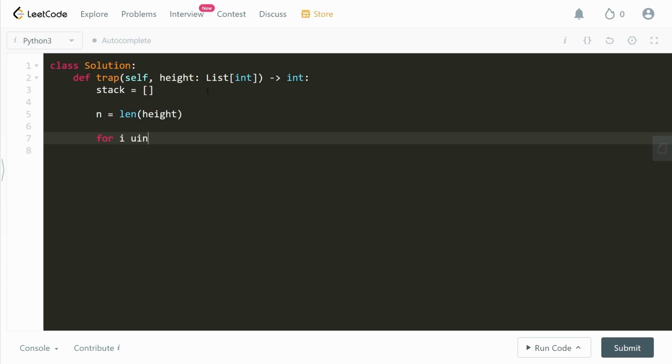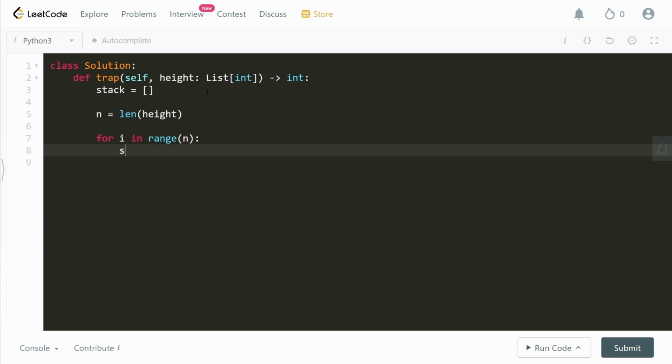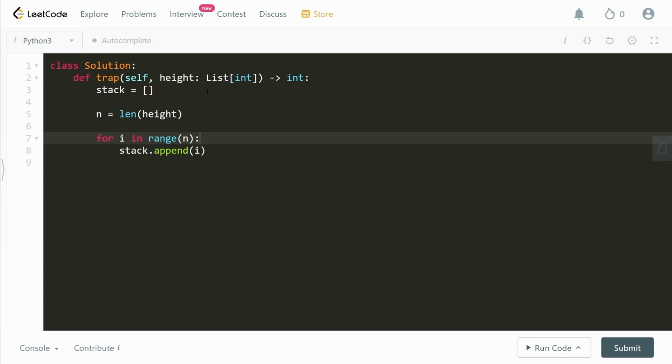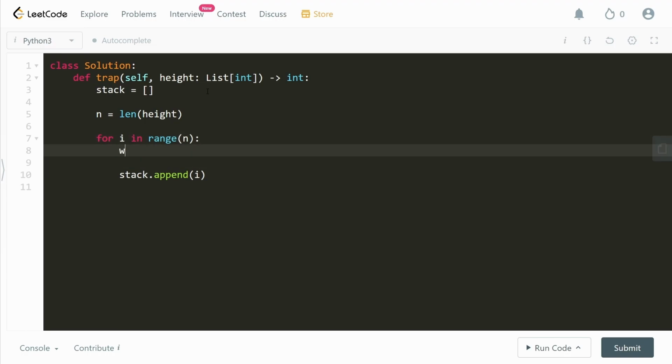And we'll start to iterate for I in the range of n. At every single point of time, I want to do stack.append I, because I want to give every single index an opportunity to be in the stack. But at the same time, I have to ensure something. While the stack exists and the stack top is in some condition with the A of I,